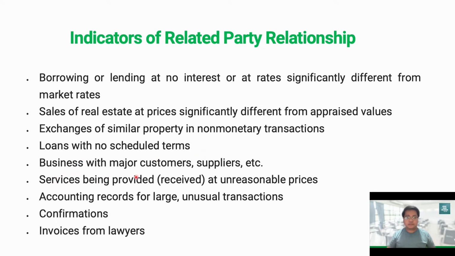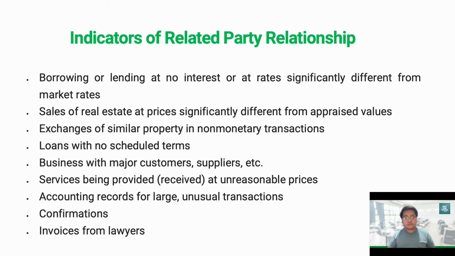Business with major customers or suppliers. Services being provided or received at unreasonable prices. Accounting records for large or unusual transactions without proper business rationale. Confirmations and invoices from lawyers.